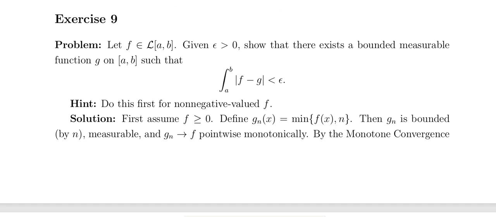And if f is Lebesgue integrable on a comma b and epsilon is greater than 0, there exists a bounded measurable function g on a comma b such that the integral from a to b of mod of f minus g is less than epsilon.